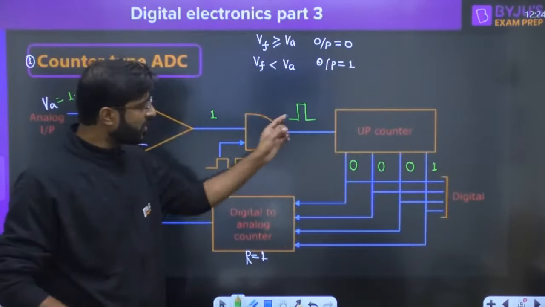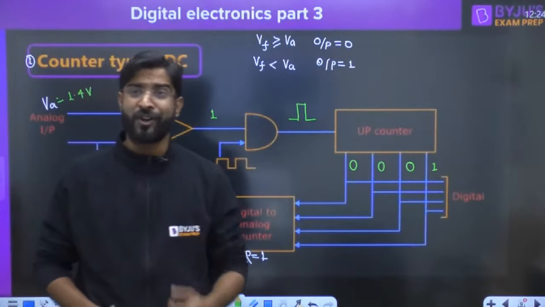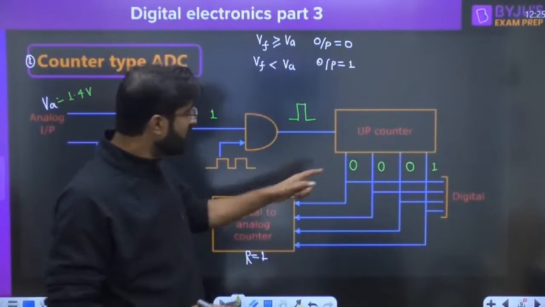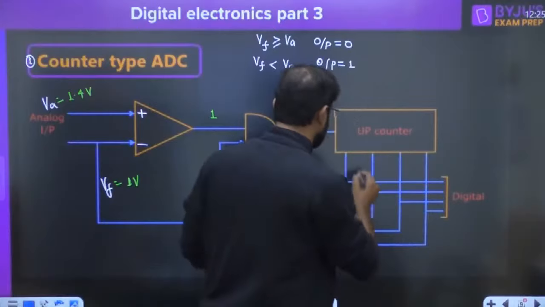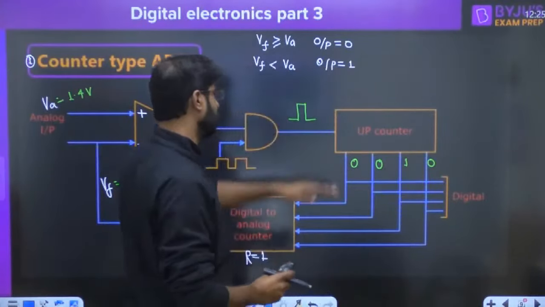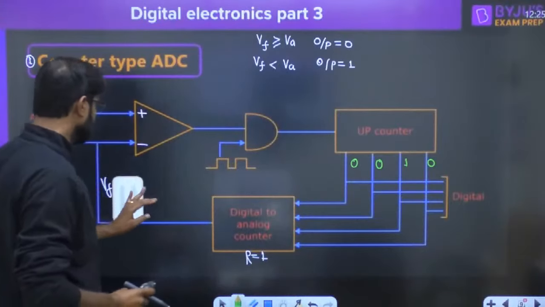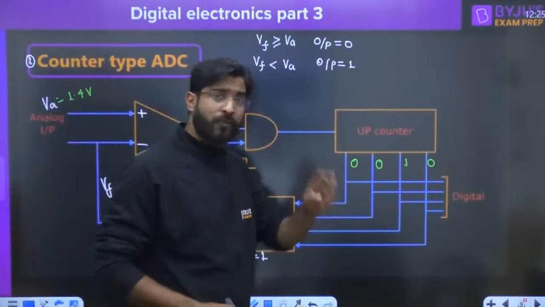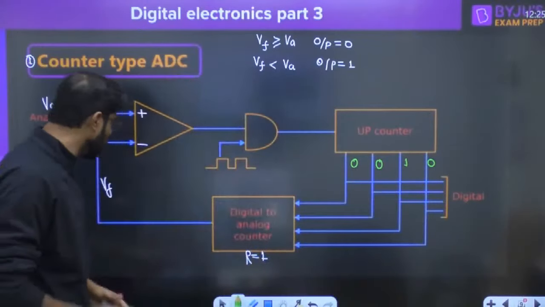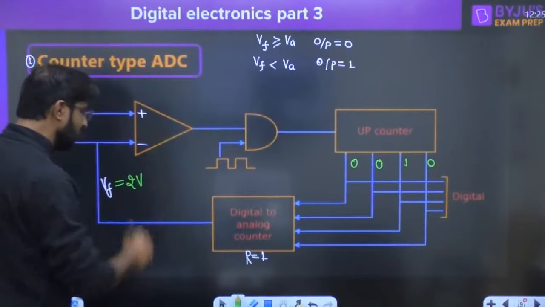Now this 1 is converted into a clock, which means the up counter received the clock. How many clocks have we received? This is the second clock. Now the up counter increases its state and it becomes 0010. It's a simple up counter, nothing more than that. What should be the decimal? We have applied 2 clocks, and 0010 has the decimal equivalent of 2. 2 into 1, you will get 2 volts.